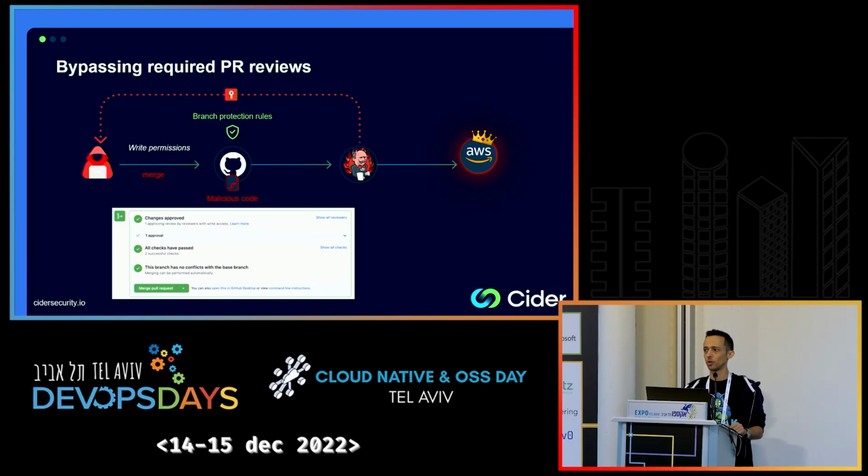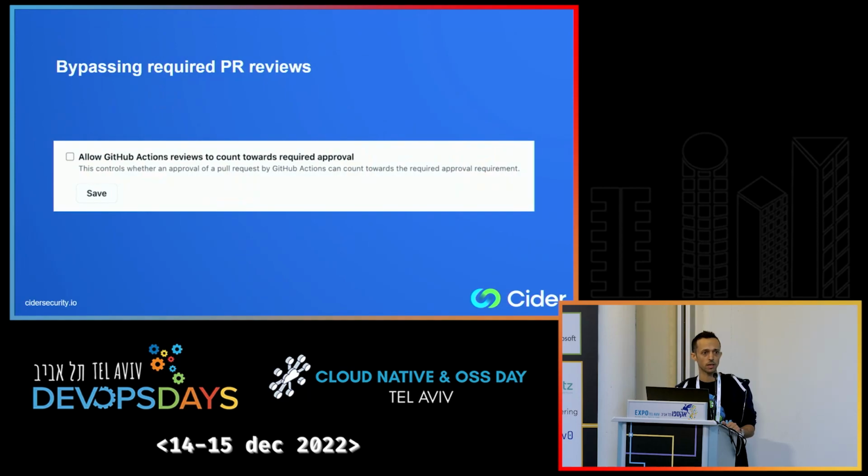And this is how, just with write permissions to a repository which is protected, and I can't push anything to the main branch, I can bypass these security mechanisms to access the cloud in 30 seconds if I'm kind of slow. So I reported this vulnerability to GitHub through their bug bounty program like a year ago. They accepted it and even released a fix. This is how the setting looks on their platform.